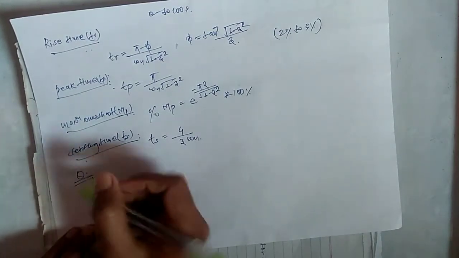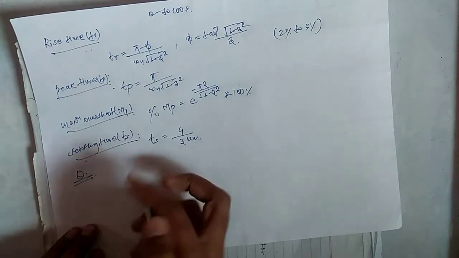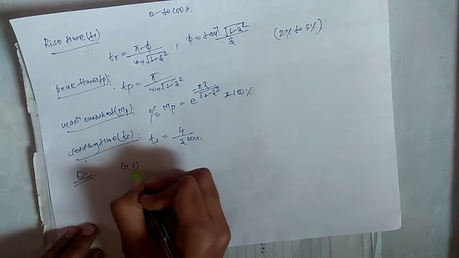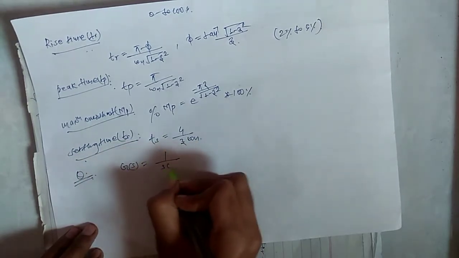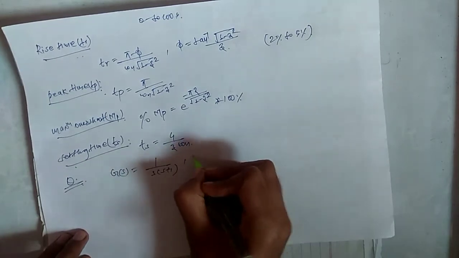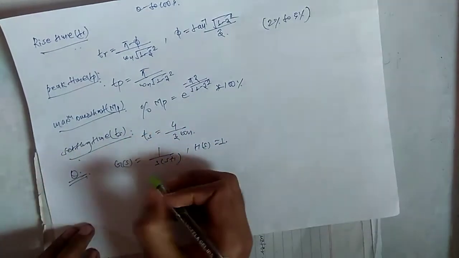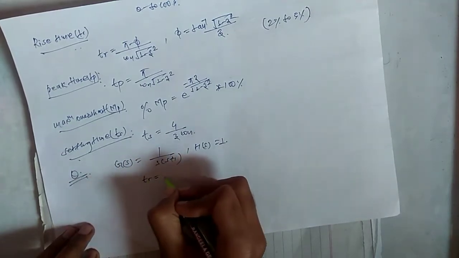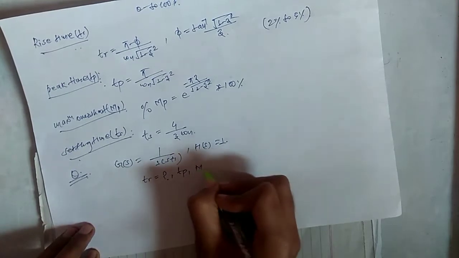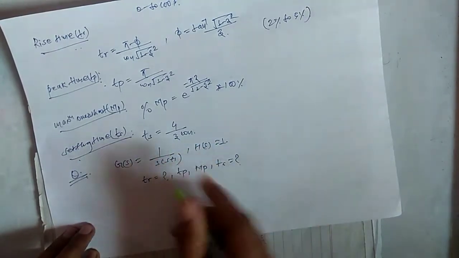Suppose we have a unit step response of a unity feedback system, and the open loop transfer function is given as G(s) equals 1 upon s into (s plus 1). Since it is a unity feedback system, H(s) equals 1. Here we have to calculate the rise time and peak time, similarly maximum overshoot MP and settling time TS. So we have to calculate these four parameters.